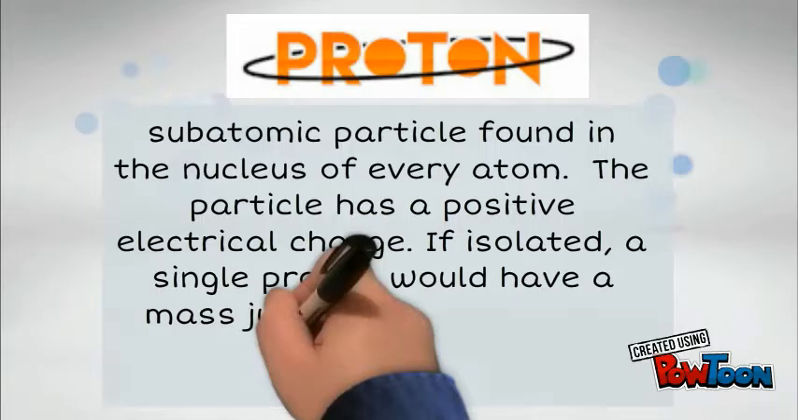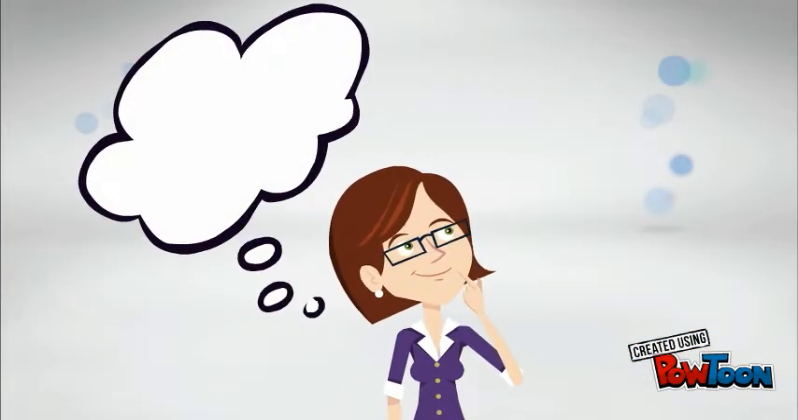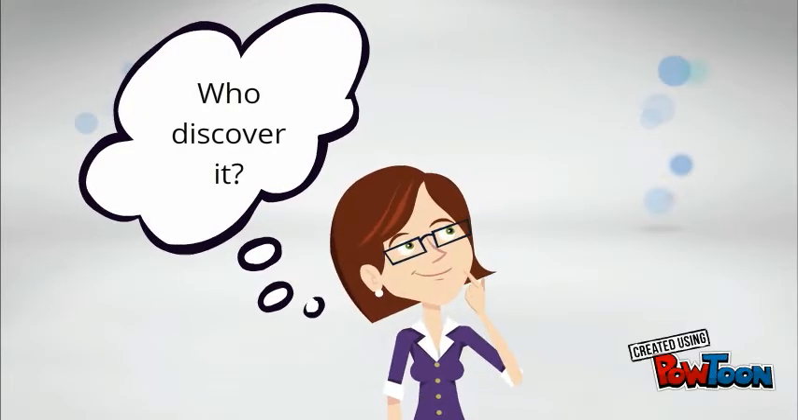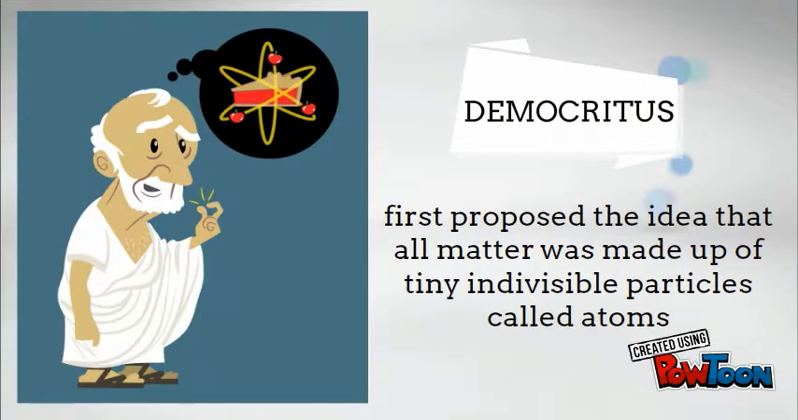So, now that you know this, maybe you are thinking, who discovered it? There were many scientists that contributed to it, but let me tell you the popular ones. The first one was Democritus. He said that if you cut something many times, there will be one tiny part that you couldn't cut anymore. That little tiny part will be the atom.